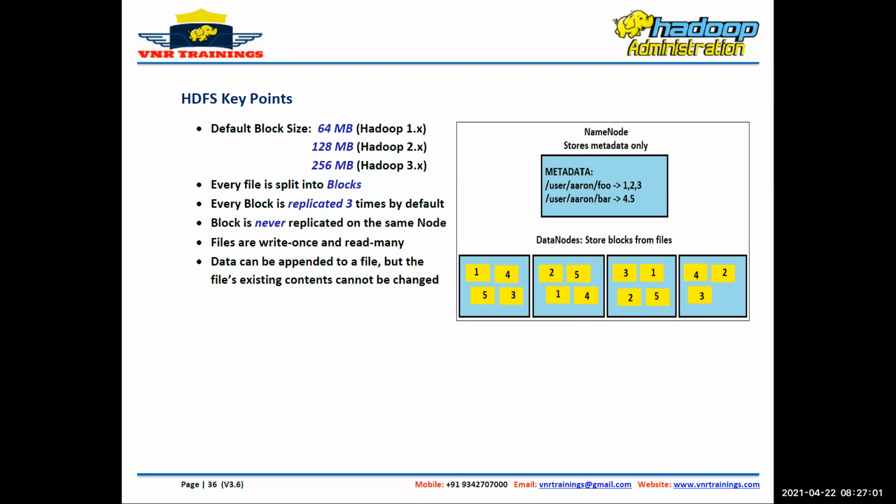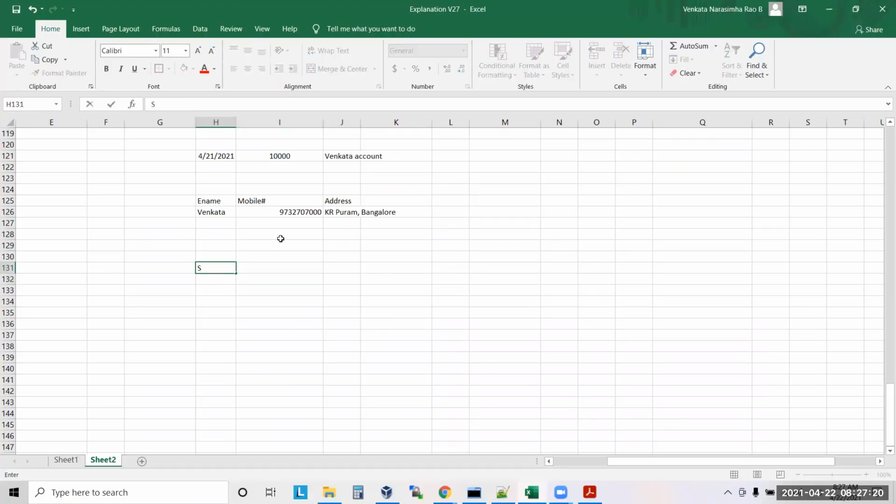So now, data can be appended to a file, but the file's existing content cannot be changed. What do you mean by this, guys? Let us take this scenario again. Let's say I have a sample file, my transaction.txt. So I have data like this. Let's say this is my data.